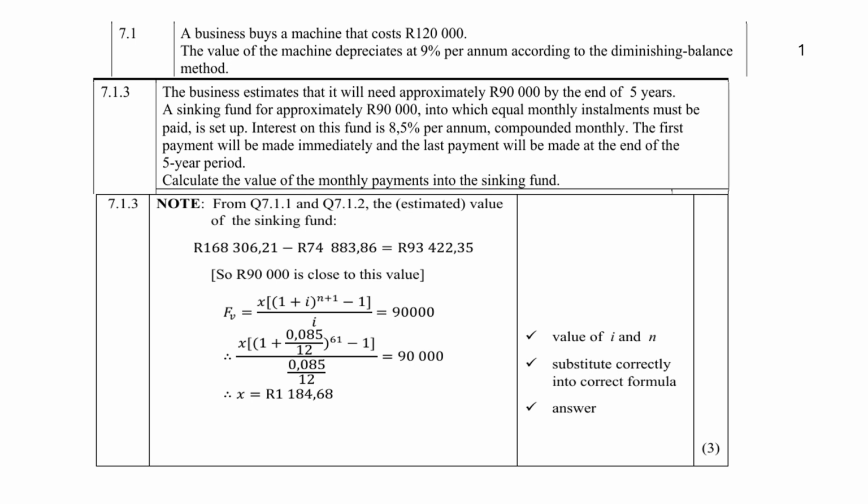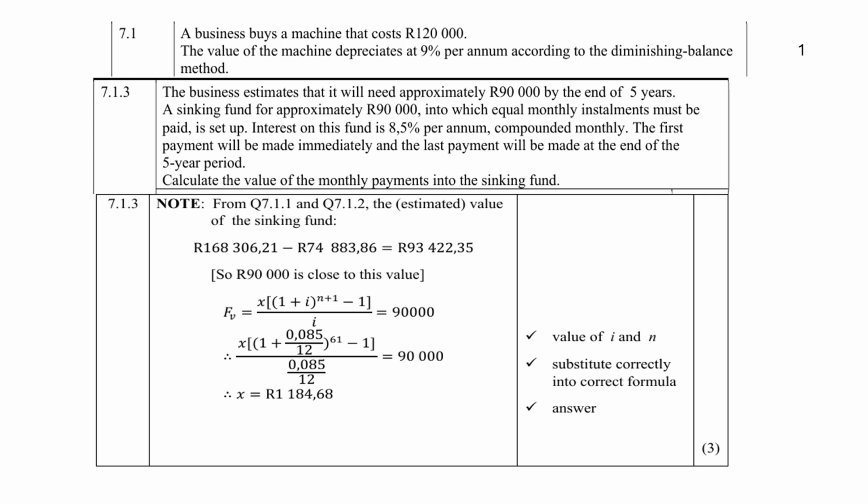So therefore we choose the future value formula. And why? How do we know that? Because they said it was compounded monthly. So we choose the formula of future value, right? So therefore the formula you should remember is x into (1 plus i) to the power of n plus 1, minus 1, over i. Now where is that n plus 1 coming from? Remember they said the first payment will be made immediately. So that means it's an extra month you must add.